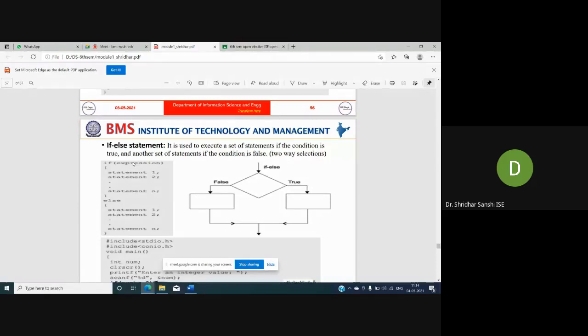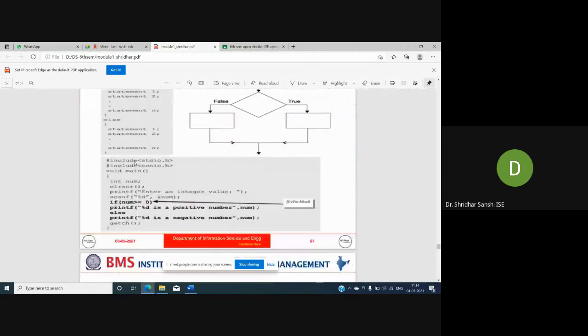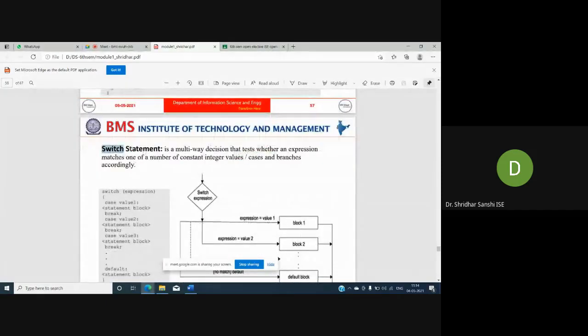It is either true or false. Correct, only two possible values. But in case of switch, we may have different values, not only two, we may have n number of values.